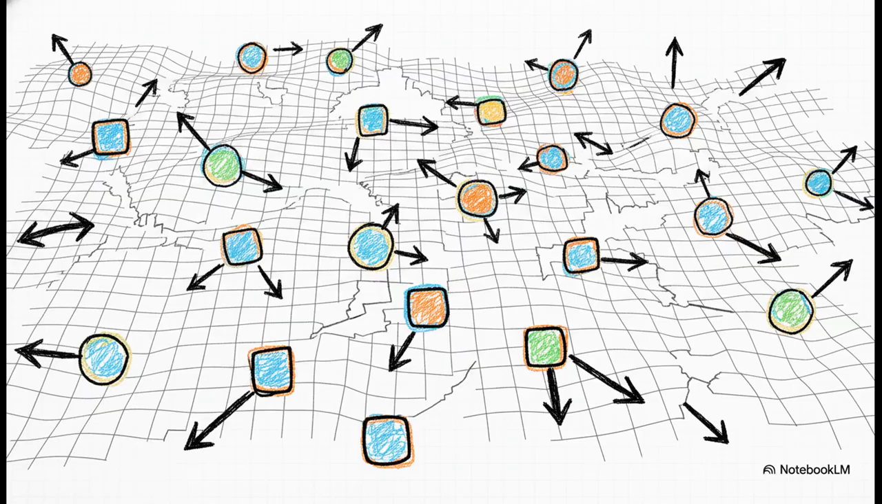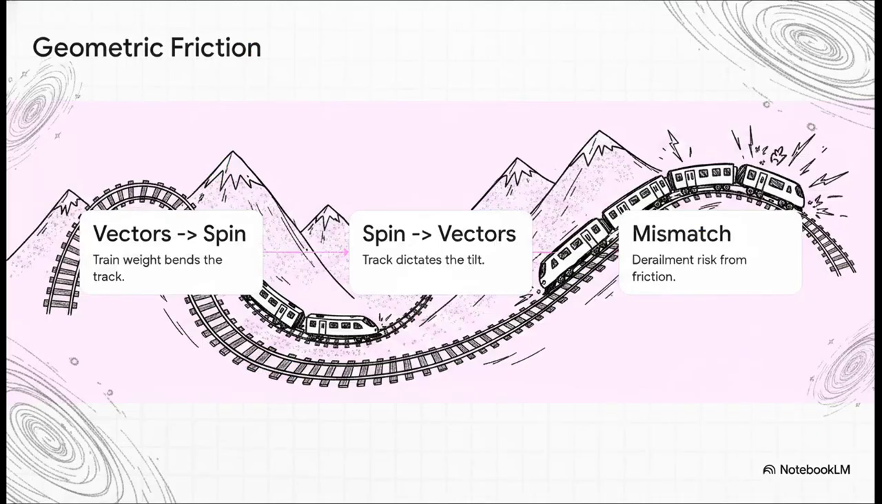No way, right? To really grasp the friction happening here, let's use a brilliant analogy. Imagine the universe's geometry is a winding mountain railway, and the data of matter is a massive, heavy freight train barreling down those tracks. Okay, so step one, the sheer weight of the train physically bends and banks the track over time. That's matter influencing space. Step two, the next train that comes along has to tilt precisely to survive that curve. That's space telling matter how to move.